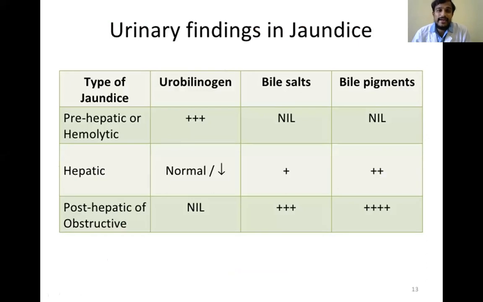And coming to urinary findings, we'll see the urobilinogen, bile salts and bile pigments. The urobilinogen is more increased in hemolytic jaundice, and bile pigments are more increased in obstructive jaundice. So depending upon this, we can classify the different types of jaundice.